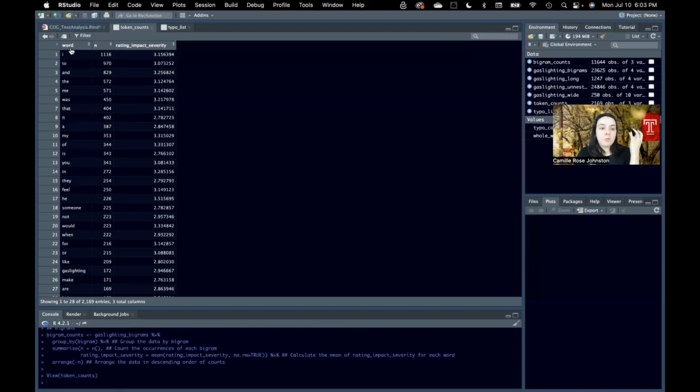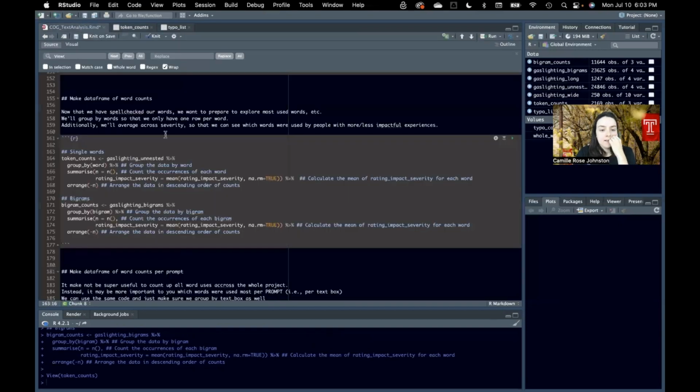So now we have one row per word. We no longer have subject ID and all those things. We have how many times it was used, and we have the average severity. I know that 3 is pretty much right in the middle of the options. So the fact that the word I was used the most and is not necessarily associated with higher or lower severity makes sense to me. Okay.